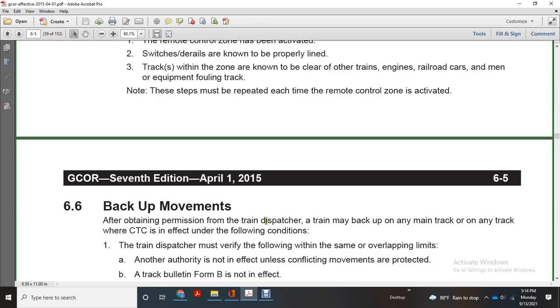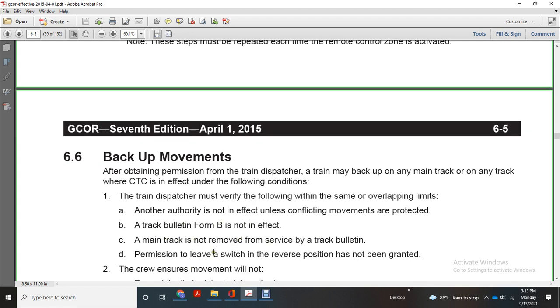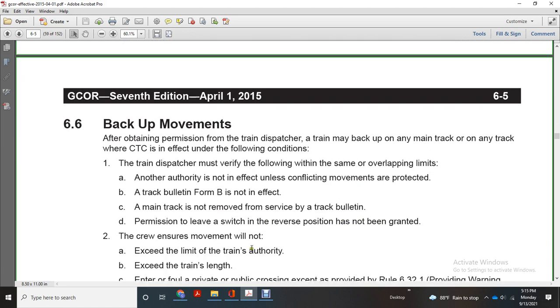Backup movements require permission of the train dispatcher. A train may back up on any main track or any track with CTC ineffective under the following conditions. The train dispatcher must verify the following and assume the overlapping limit of authority is not effective unless conflicting movements are protected. Track bulletin Form B is not in effect on the main track, nor has it been removed with the service of the track bulletin. Permission to leave the switch in the reverse position has not been granted.